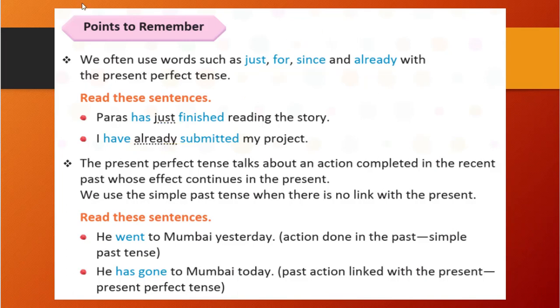So I hope you understood. When we use present perfect tense, that effect is there. The thing has just happened in the past or just happened and its effect is still going on in the present. That time we will use present perfect tense. Understood?